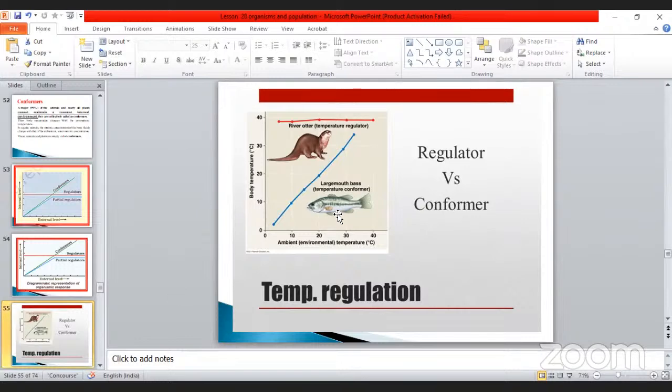Sometimes they may ask this question because here the two questions are which one is the regulator and which one is the conformer. First of all, you have to give the explanation, assertion and reasoning, or match the following. Another point of view: give examples of regulators, give examples of conformers. They may ask questions like that. Not only these two, so many examples are given in your book. Please go through it. It will be better for your understanding.